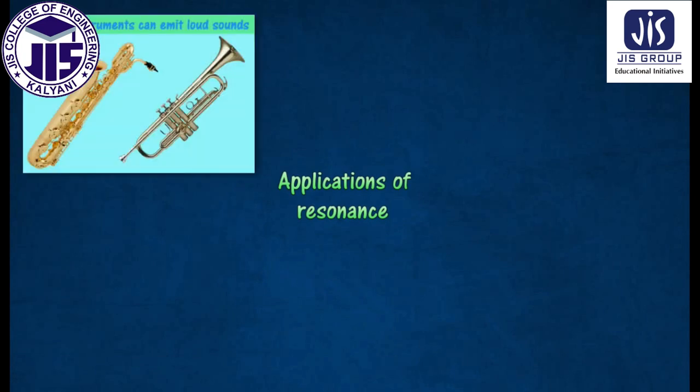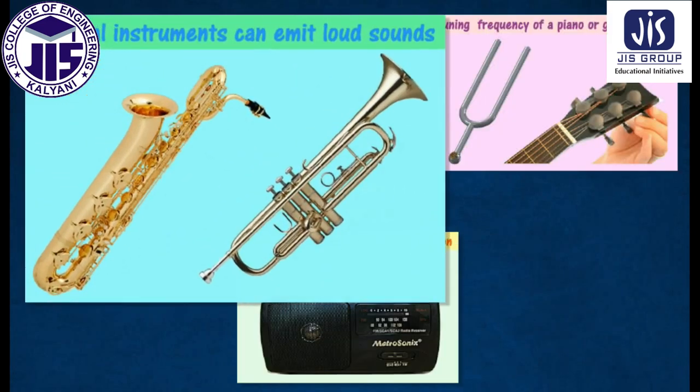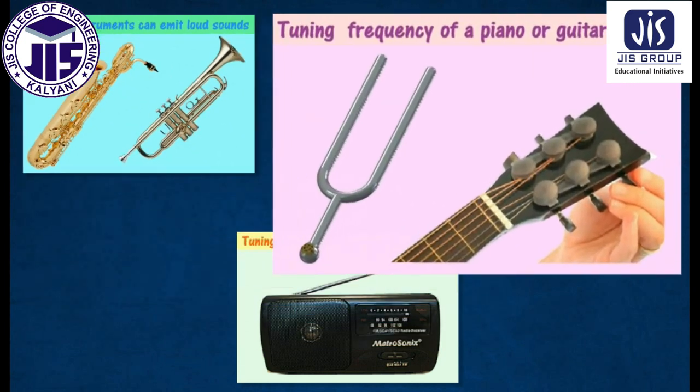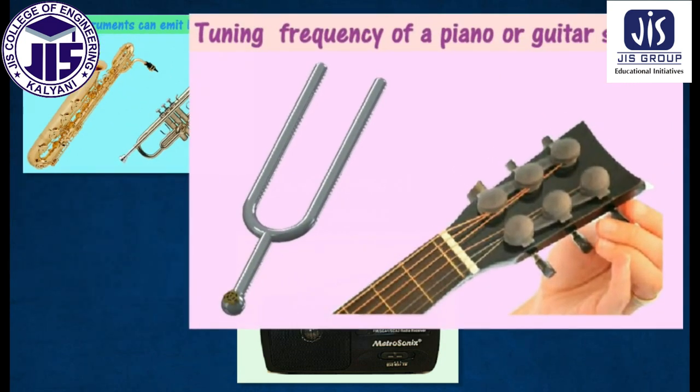Applications of resonance. Musical instruments such as flute, oboe, trumpet, and saxophone can emit loud sounds. This is done by producing resonant oscillations in the air column inside the instruments. The frequency of piano or guitar strings can be tuned by a professional tuner who uses a tuning fork to produce resonant oscillations on the strings.